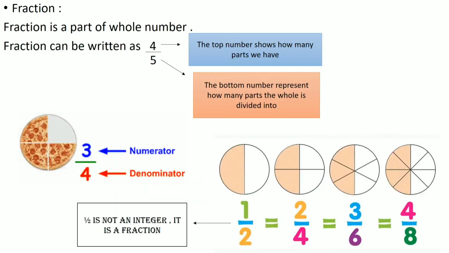Now a fraction is a part of the whole. A fraction can be written as 4 over 5. So the 4 is the numerator and the 5 is the denominator. The numerator shows how many parts we have, and the denominator shows how many parts make up the whole object. Right here you can see the diagram of the pizza. We have 4 pieces in total, so 4 would be the denominator as it's the total, and 3 we have left, so 3 is the numerator.